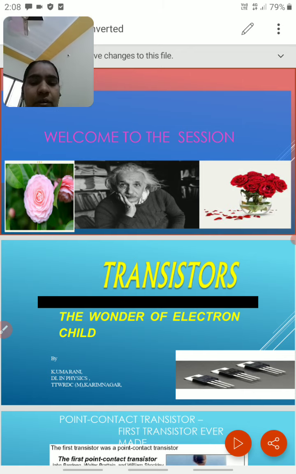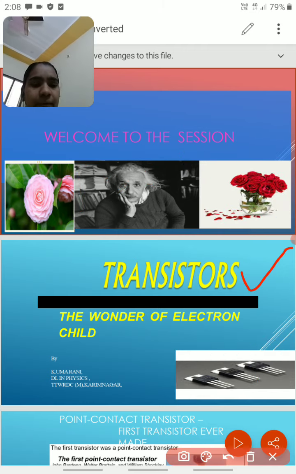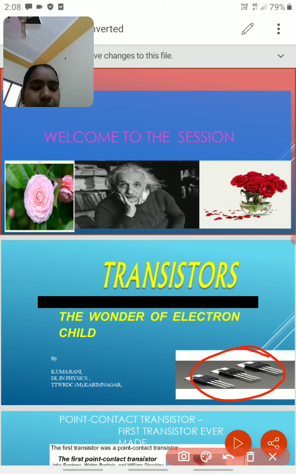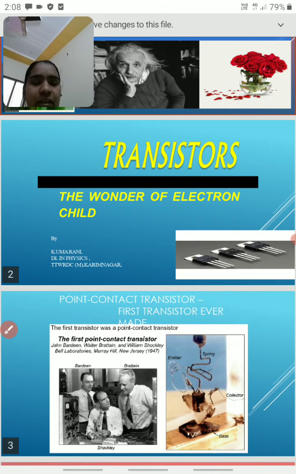So today our topic is transistor. Today we will see complete information about the transistor. Actually, this is the symbol of the transistor, and this is the physical diagram of the transistor. Welcome to the session, all of you.